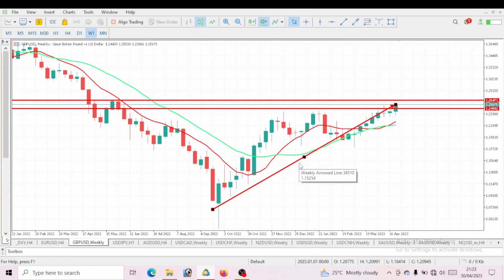The target I will be watching out for this week is a level of 1.26471. Currently, we are trading at 1.25675, by the way. This is where the market closed. But this week, I'll be expecting GBP USD to give us a bullish move, take it to a level of 1.26471 and possibly break the level. So I'll be expecting a breakout of 1.26471. So that is it. GBP USD on the weekly time frame, bullish.